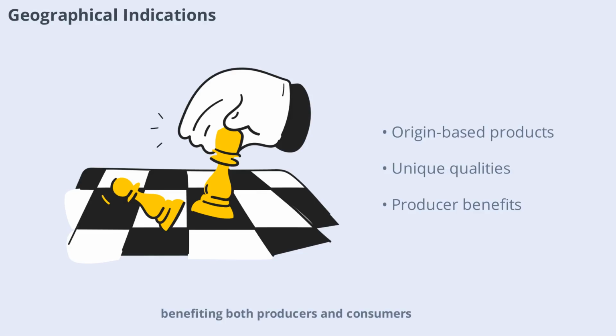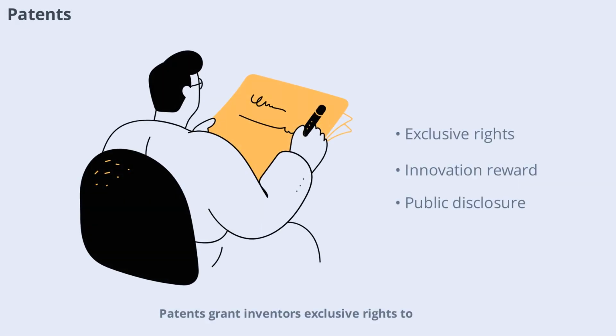Patents grant inventors exclusive rights to their inventions for a limited period, usually 20 years. TRIPS sets out the minimum standards for patent protection, including what can be patented and the rights of patent holders. This encourages innovation by rewarding inventors while also requiring that inventions be disclosed to the public, contributing to technological progress.